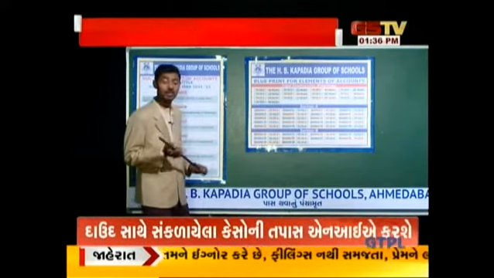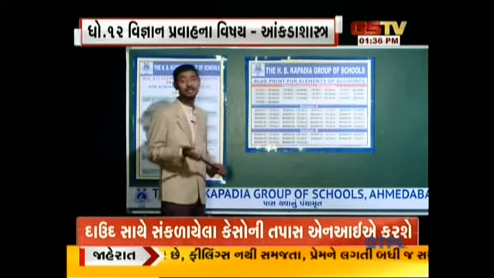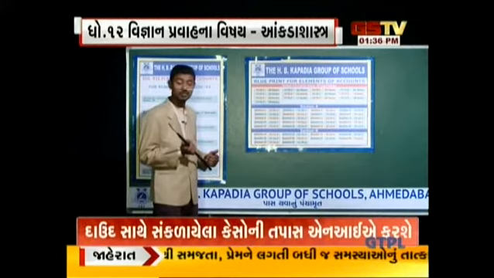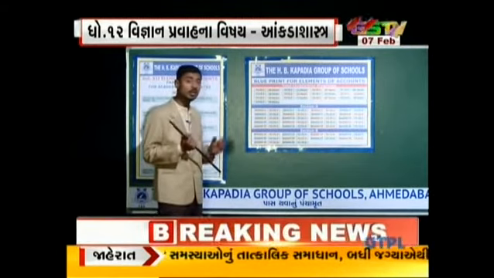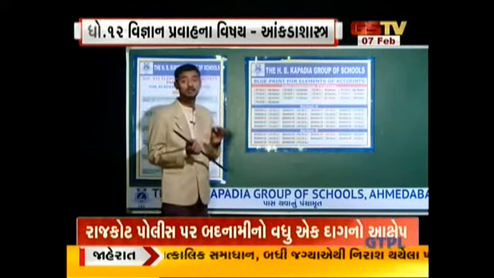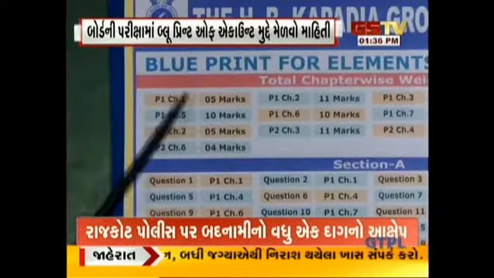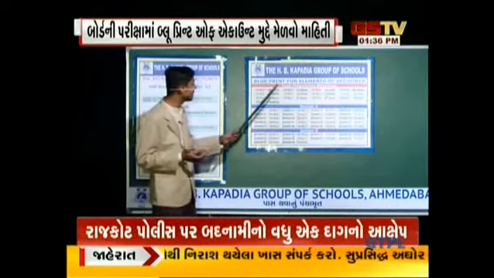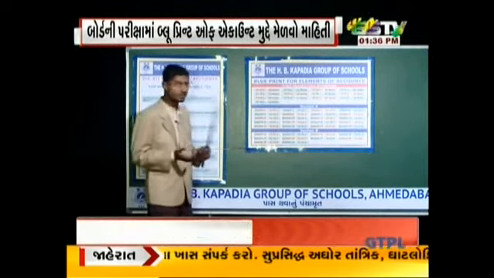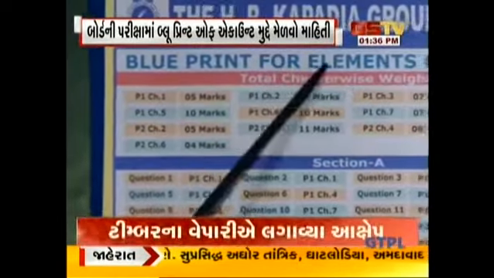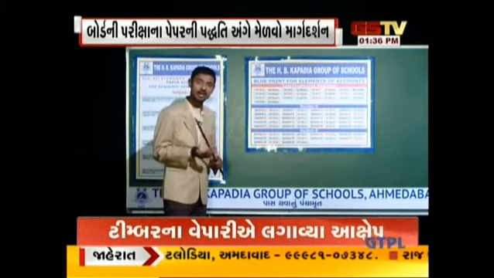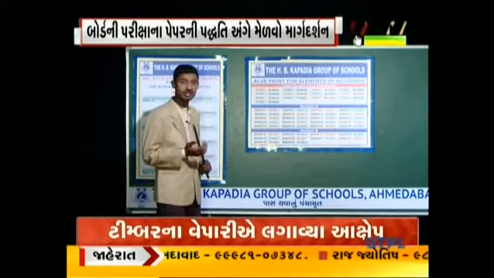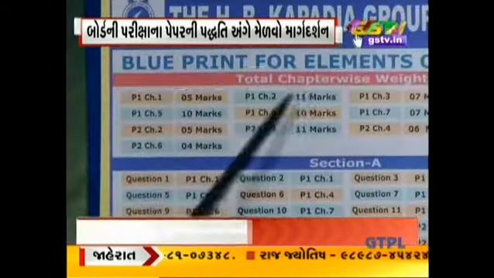In chapter number 1, long sums are also given related to partner's capital account and partner's current account. But in the board exam, only a short question of 3 marks will be asked from chapter number 1. Talking about part 2, chapter number 2. See students, the weightage is very clear, 11 marks. No multiple choice question, no very short question, just a simple sum of 11 marks.